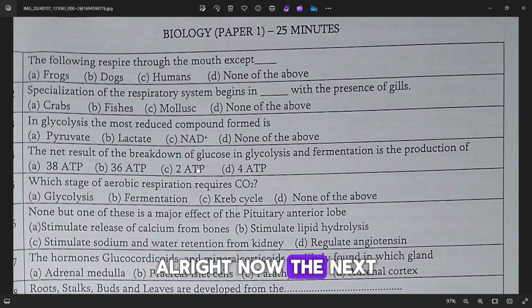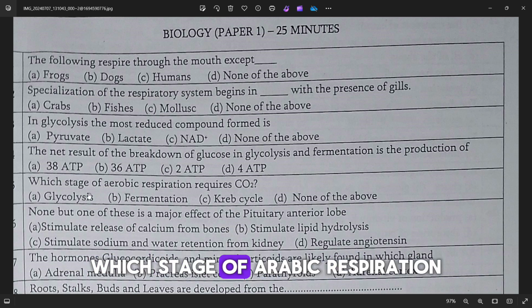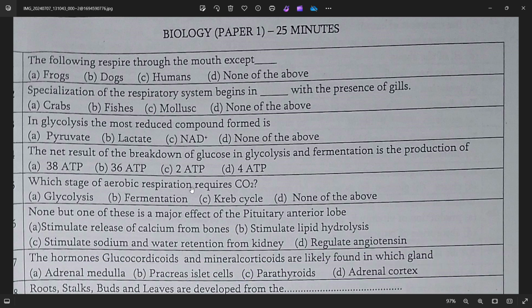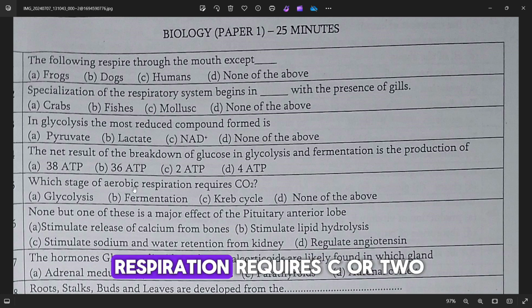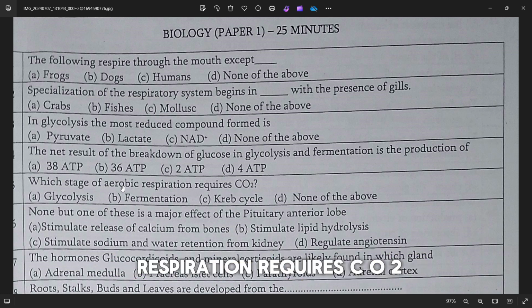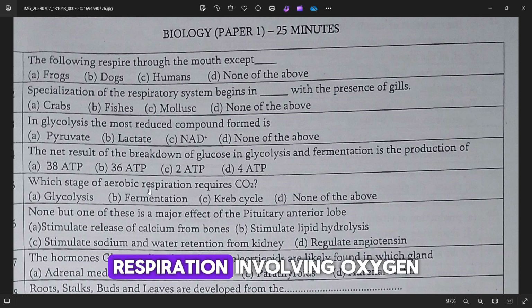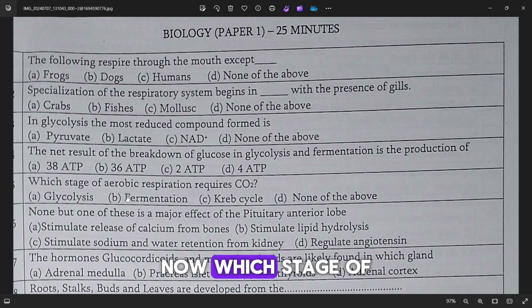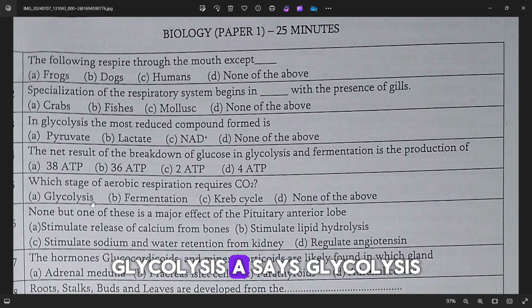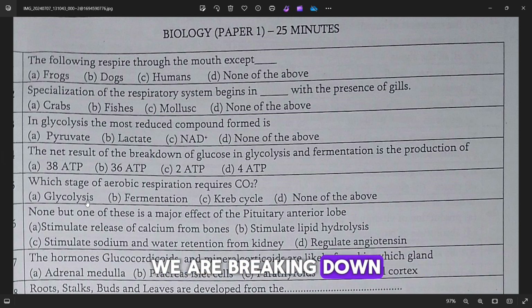All right. The next question: which stage of aerobic respiration requires CO2? Aerobic means in the presence of oxygen, so aerobic respiration is respiration involving oxygen. Option A says glycolysis. We are breaking down glucose here, so we don't even need carbon dioxide in the first place.